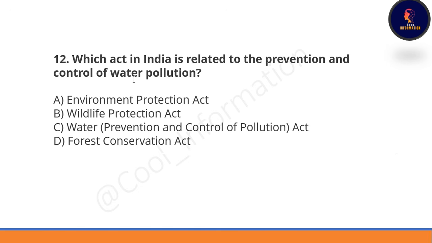Next question. Which act in India is related to the prevention and control of water pollution? Option A, Environment Protection Act. Option B, Wildlife Protection Act. C option, Water Act. Last option is Forest Conservation Act.